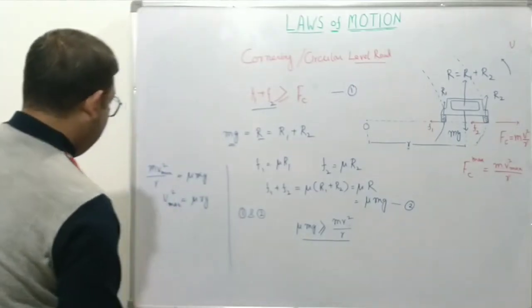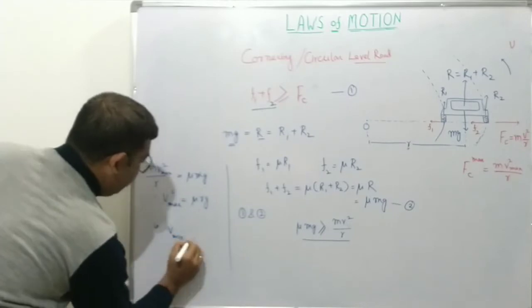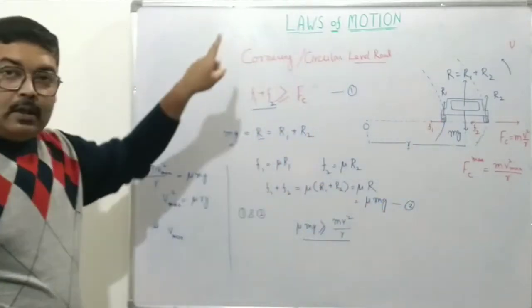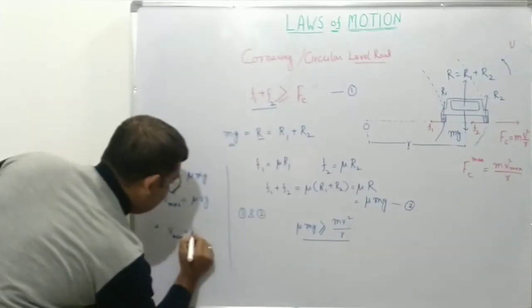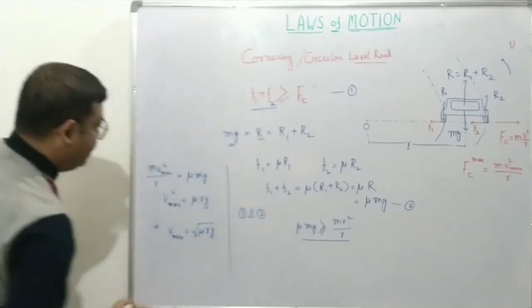Equivalently, v max, the maximum value of velocity with which the car can negotiate the circular path without slipping, is equal to square root of mu R g.